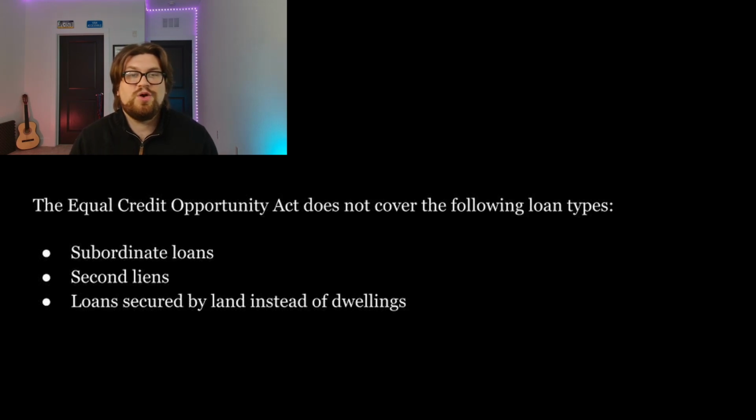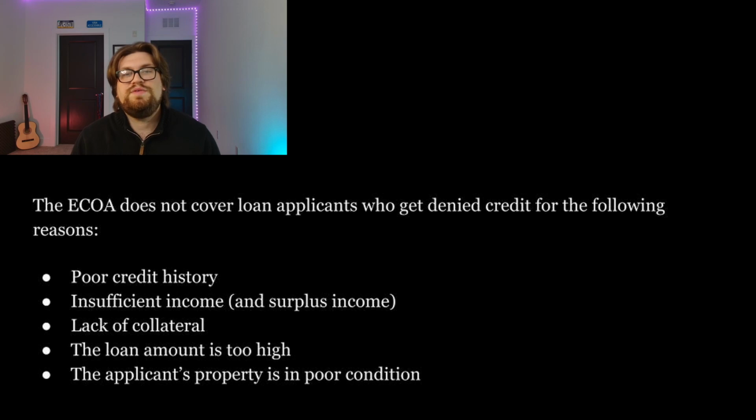So what does the ECOA not cover? Well, it does not cover the following loan types: subordinate loans, second liens, and loans secured by land instead of dwellings. So what factors can lenders consider when figuring out if they should approve or not approve these loan types? Well, the ECOA does not cover loan